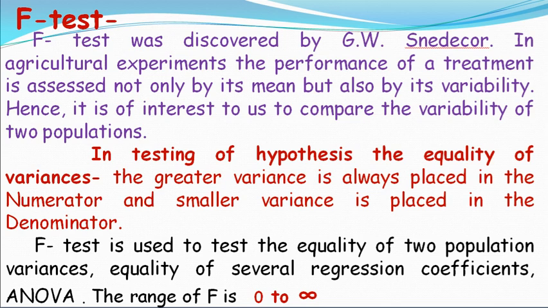The range of F-test is 0 to infinity. F-test always has values greater than 0, because it is the larger variance divided by the smaller variance. That's why F-test always has values greater than 0.